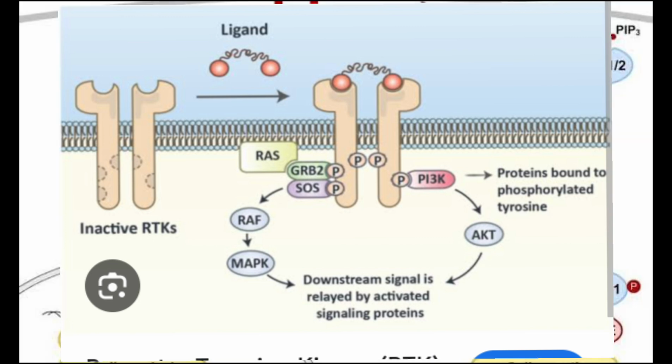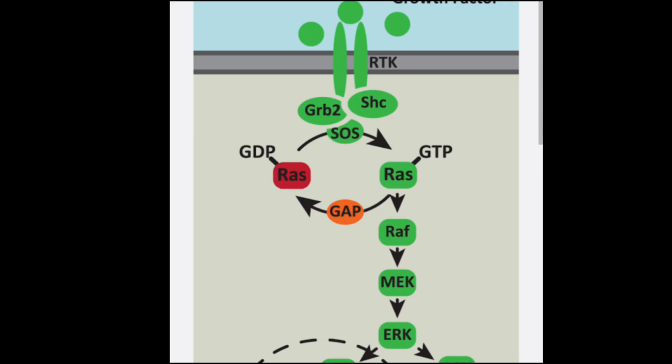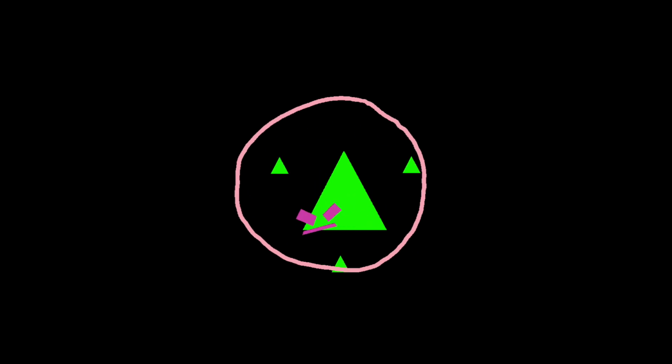This SOS helps in converting the inactive RAS-GDP into the active RAS-GTP, triggering a cascade of intracellular signaling. And this activated RAS stimulates a chain reaction involving MAP kinase, that is RAF will activate MEK, and it will activate ERK, leading to gene expression changes. The final activated protein enters the nucleus to turn on genes for cell division, survival and differentiation.